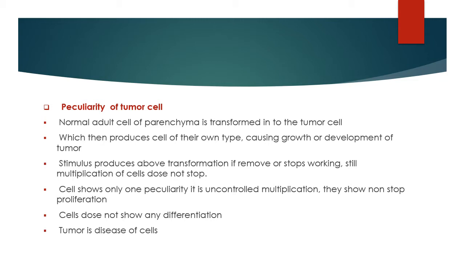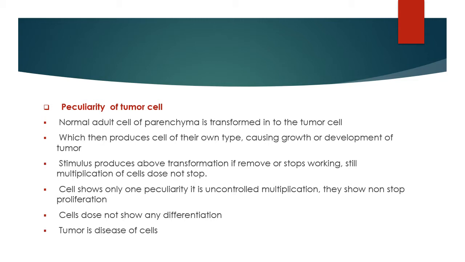Only 5 to 10% of cancer cases have a clear hereditary component. Even in those cases where the susceptibility is clearly inherited, somatic changes are required for cancer to develop. Then there are many peculiarities of tumor cells.